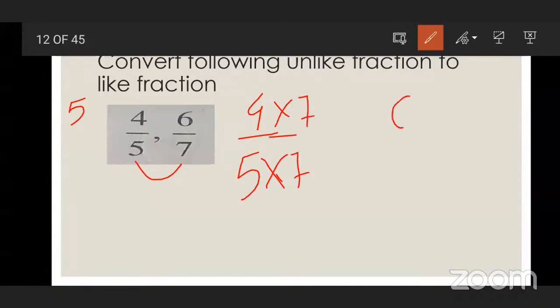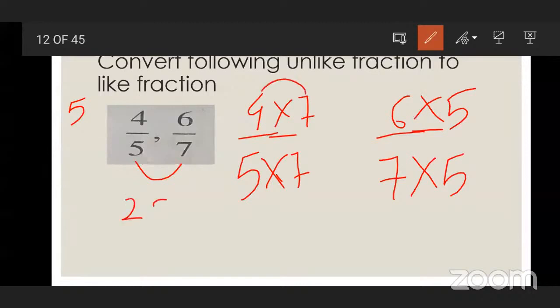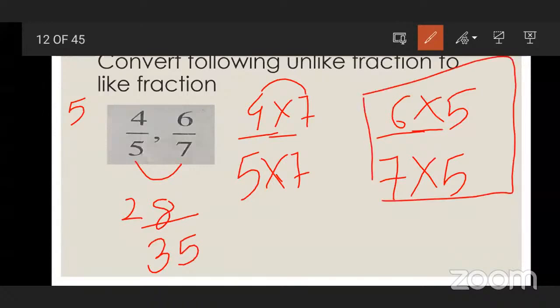Okay, and you can take the next fraction, that is 6 upon 7. 7 fives are how much? 35. So what are we getting here? 4 sevens are 28. And 5 sevens are 35. And in this, 6 fives are 30.